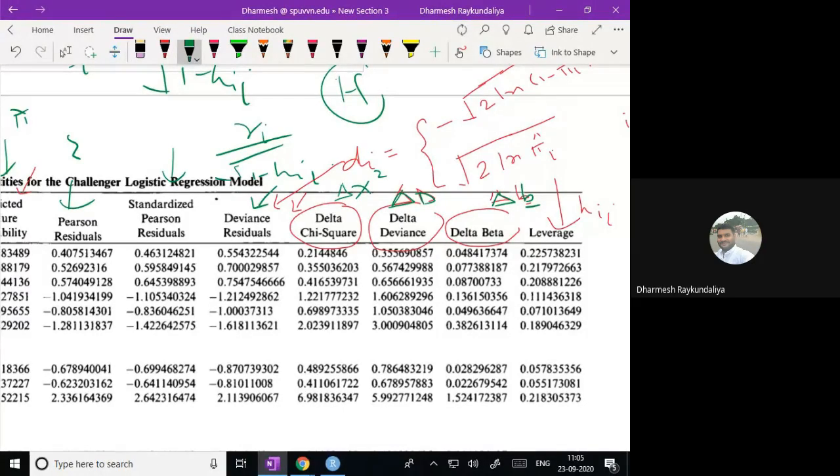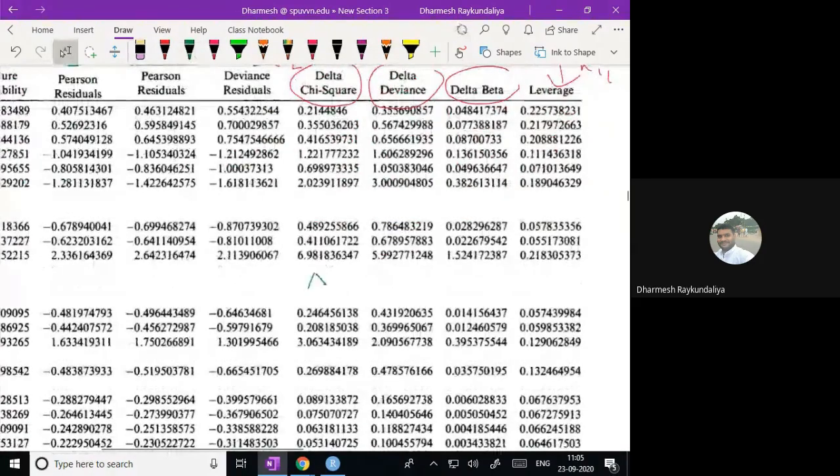These three measures, delta chi-square, delta deviance, and delta beta, are mainly useful to decide whether there is any influential point in the data or not.